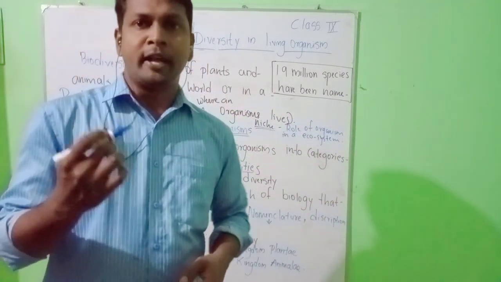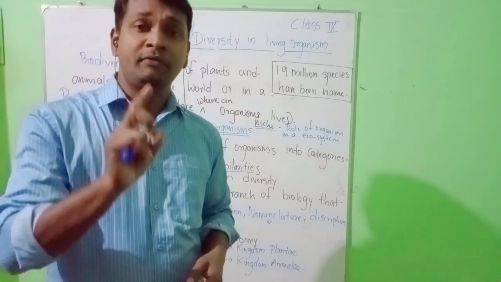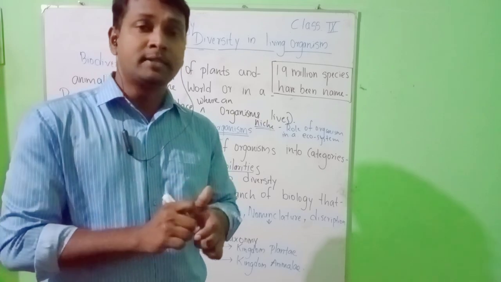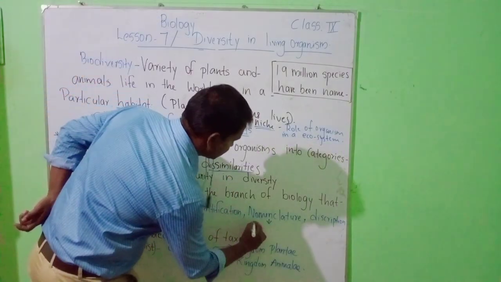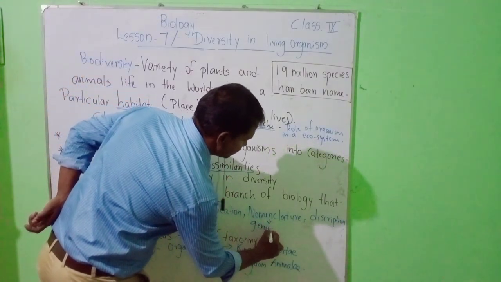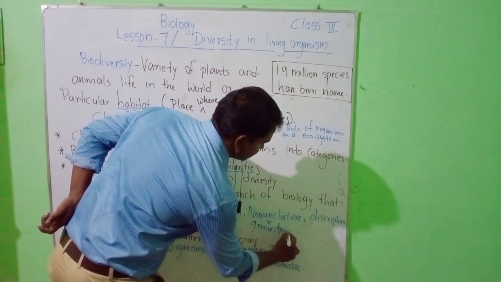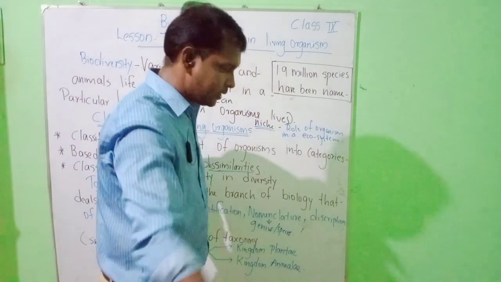Nomenclature, I told you, is giving a name. Scientific names consist of two parts. The first is the genus and the second is the species name, genus and species. Let's explain that in the coming classes.